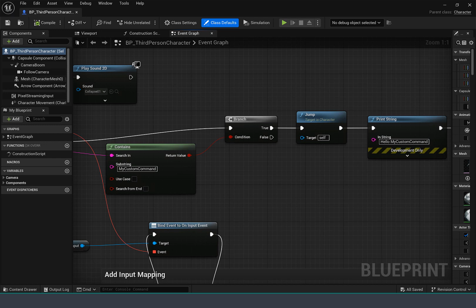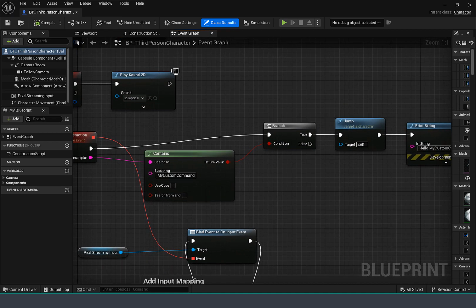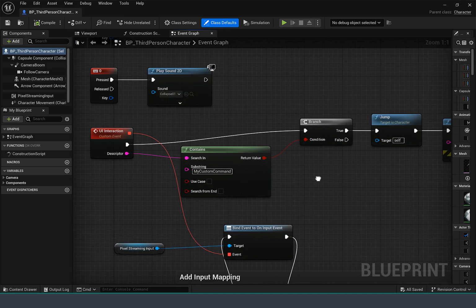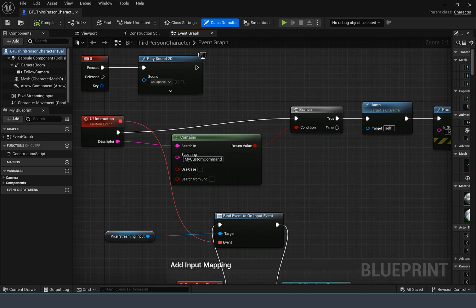So the character jumps. And then we also print "hello my custom command" on the screen, so you can also see it clearly displayed that we took the command. And obviously you saw the character jump, which is the best confirmation that everything works.